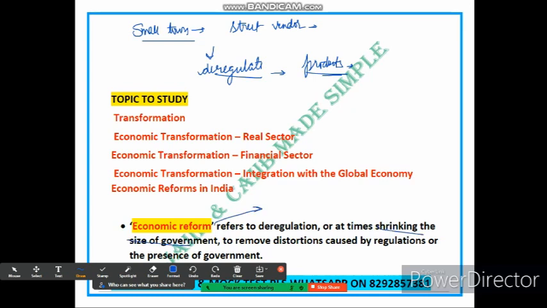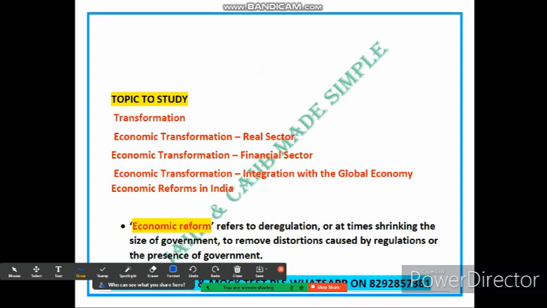This is the first point. You can see the definition, in which the word deregulation is maintained. I have given you an example to make this concept more clear. The second point is shrinking the size of government. What does it mean? Let's take the previous example, where there are strict regulations on street vendors, and these regulations create barriers. So friends, to make shrinking the size of government more clear, let me explain through an example. This is another aspect of economic reform, where government